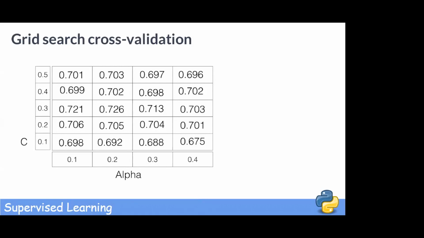We then perform K-fold cross-validation for each point in the grid, that is, for each choice of hyperparameter or combination of hyperparameters. We then choose for our model the choice of hyperparameters that perform the best. This is called a grid search, and in scikit-learn, we implement it using the class GridSearchCV. We import GridSearchCV from sklearn.model_selection.